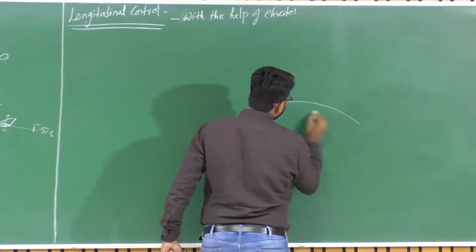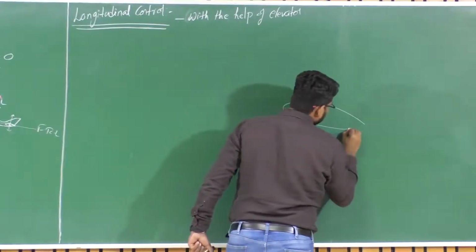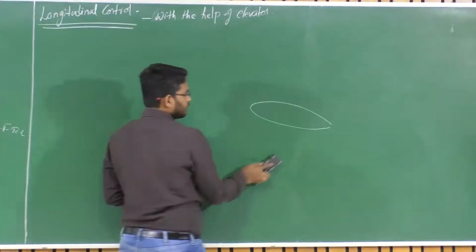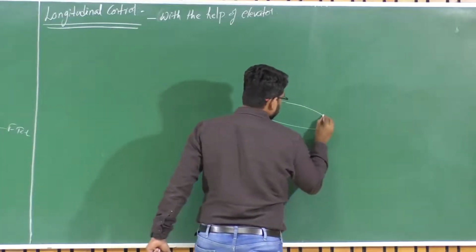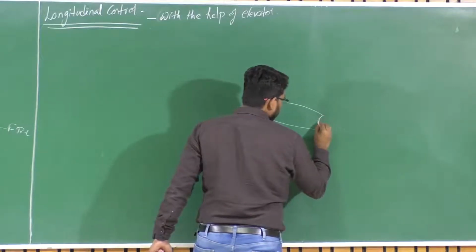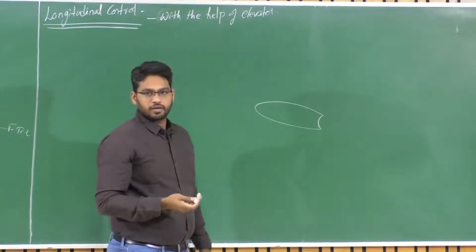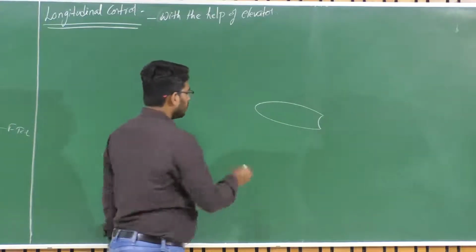So, the elevator is a small control surface which is attached to the horizontal tail, right, for longitudinal control. Which we have discussed earlier. So, let us say, as we discussed, the horizontal tail is fabricated or made out of a symmetric aerofoil, right? Okay.